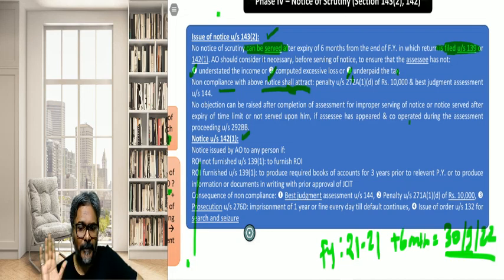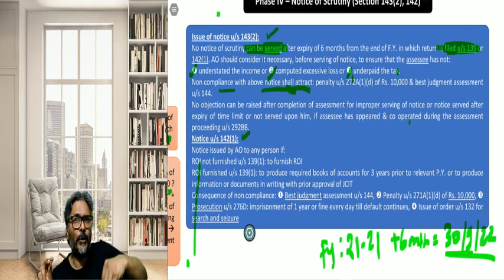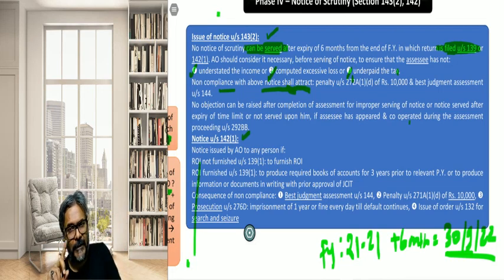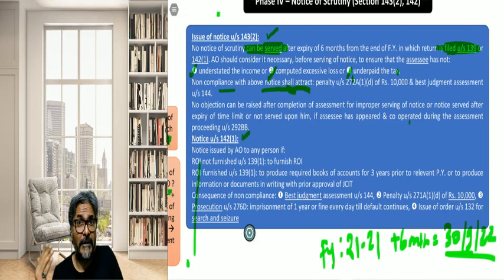The point to be considered over here is this: suppose the AO has issued the notice of scrutiny on 29th September from his office, but it actually got received by the SSE on 1st October 2022. Obviously the service is now on 1st October, so that is after the time limit of 30th September.